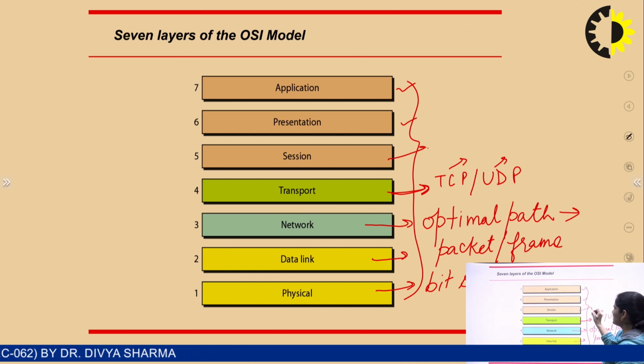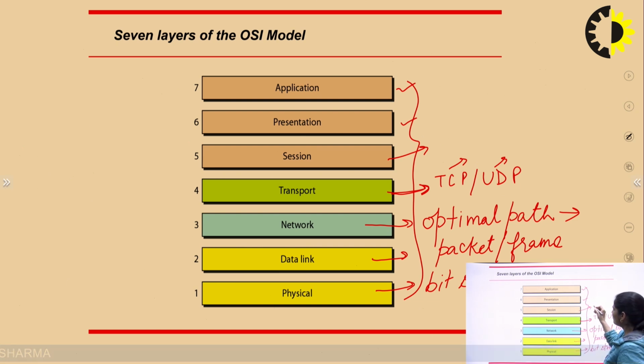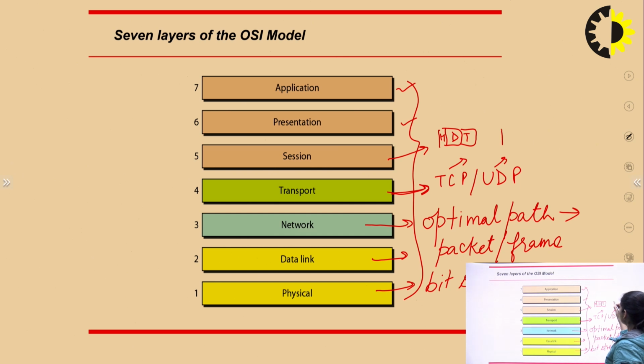Now session layer, what is the work of session layer in OSI model? So session layer is that we have to send data from sender to receiver, and we have to synchronize one data to another data. Let it be, this is your data 1, its header is this one, this is data, this is trailer. Now this is data 2, so it has some header and trailer. So we have to synchronize in between these two data. So this is the work of session layer.